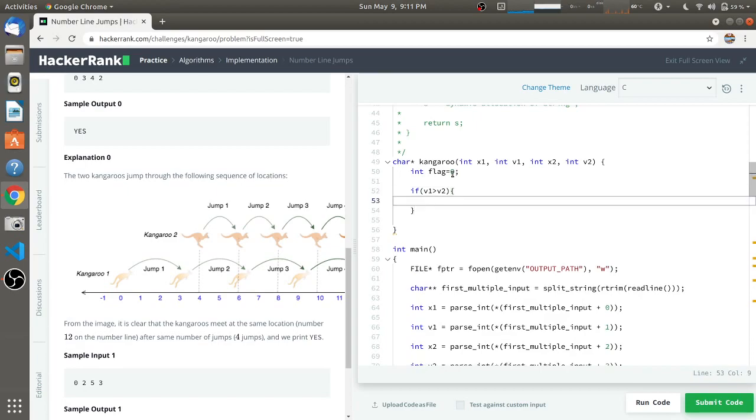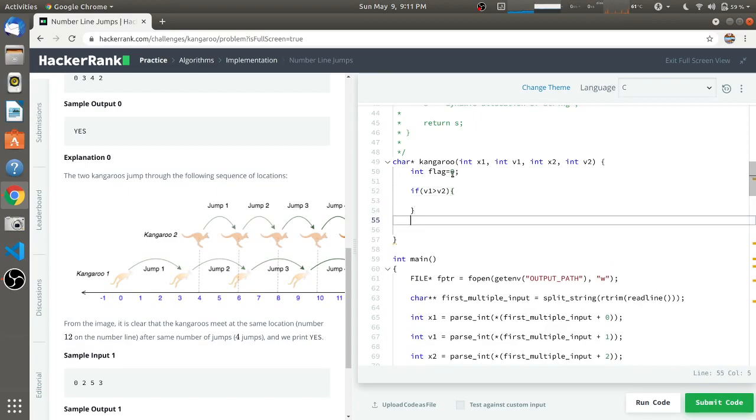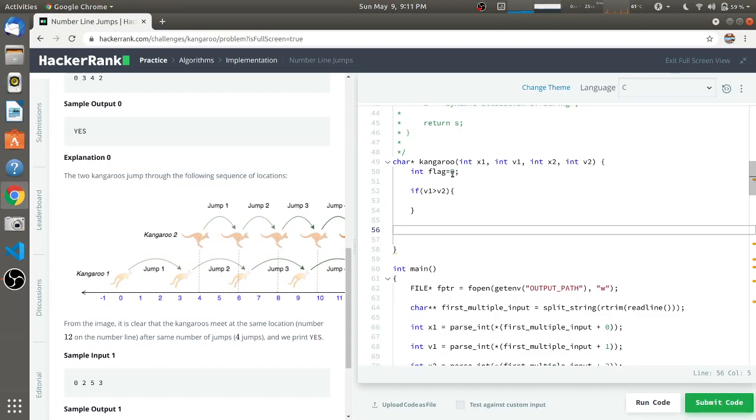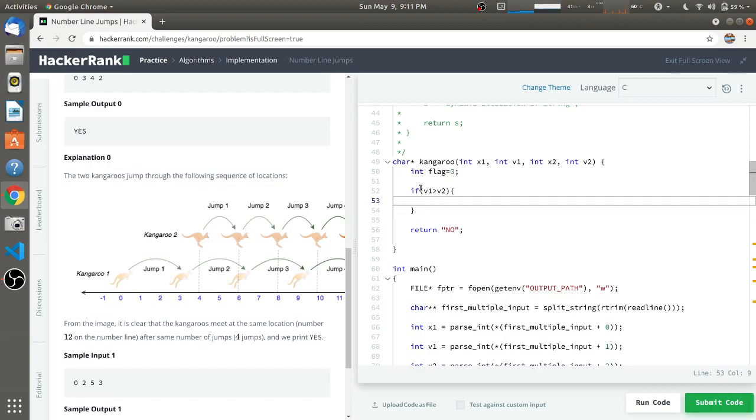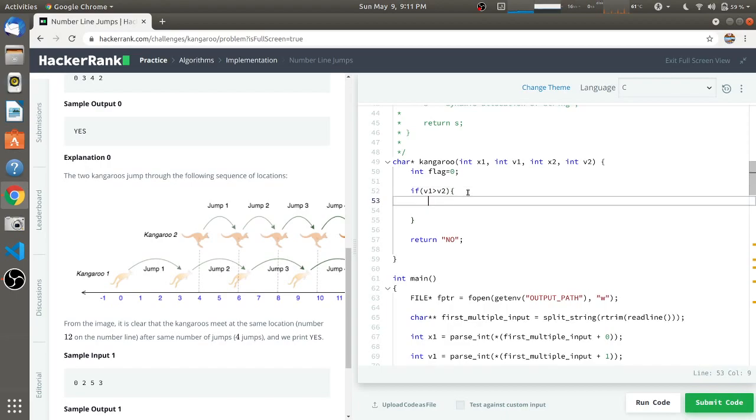If this is not the case, then we will not check any further and will return no. And if v1 is more than v2, then we have to check if they are meeting at any point or not.